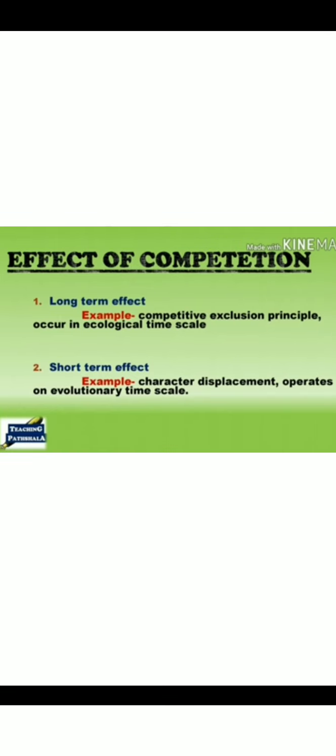Effects of competition: one is long term effect and the other is short term effect. In the long term effect, the competitive exclusion principle, one species will become extinct and the other will win over the first one. In the short term effect, when two related species occupy the same niche, they change their feeding habit or their feeding time. One will become diurnal, the other nocturnal. They change their food type or their food timing.